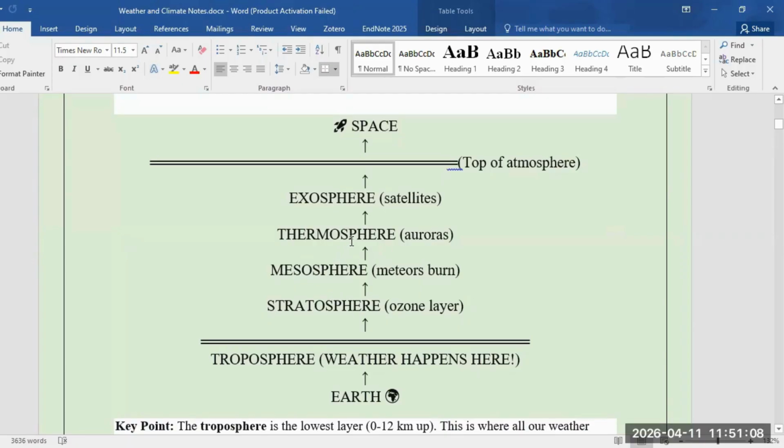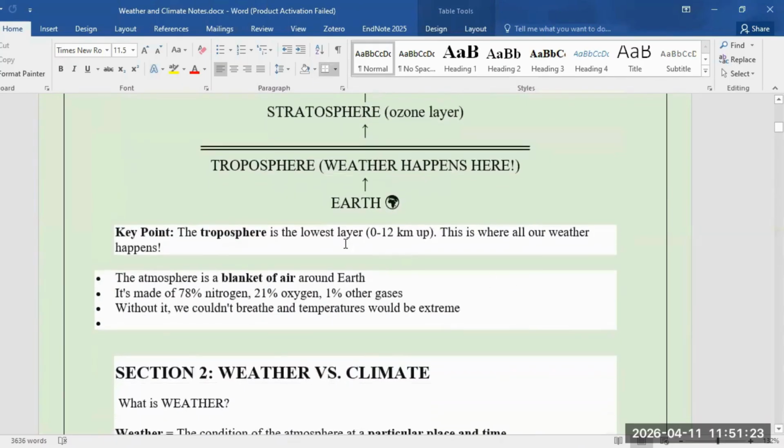And then we go to the thermosphere, and temperatures start rising here because we are getting closer to the sun from this layer onward, thermosphere and then exosphere. And then we go to the space, which is the top of the atmosphere, exit of the atmosphere. So the troposphere is the lowest layer, which is about 0 kilometer, meaning ground, to 12 kilometers up, and this is where all the weather happens.